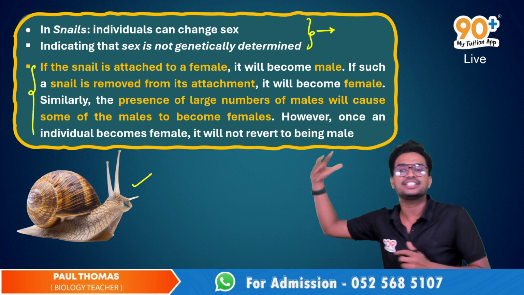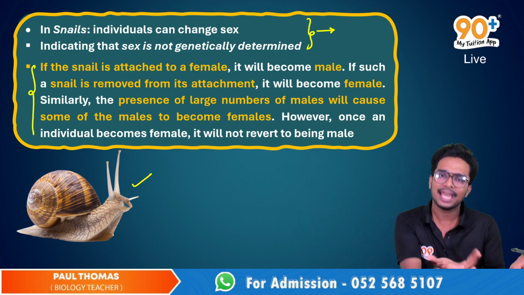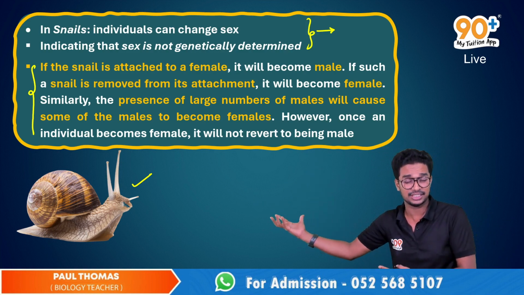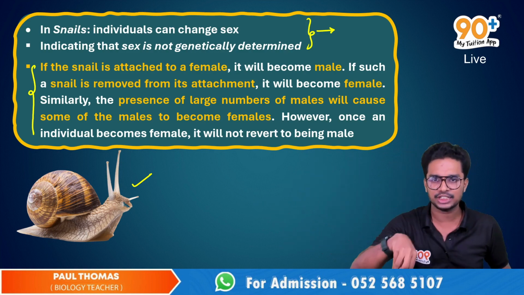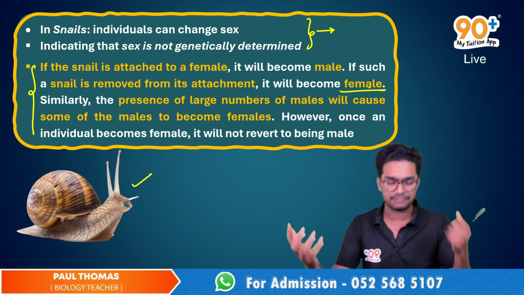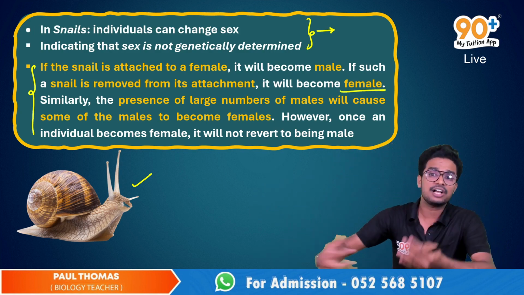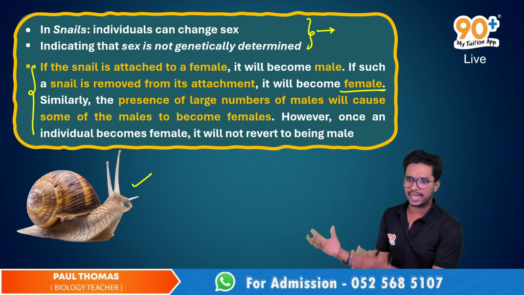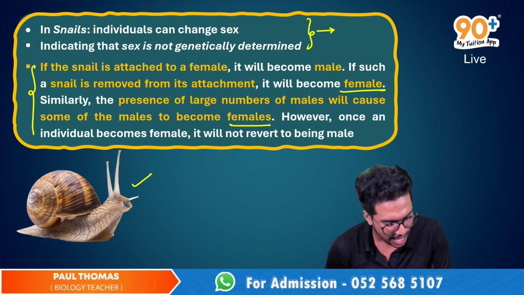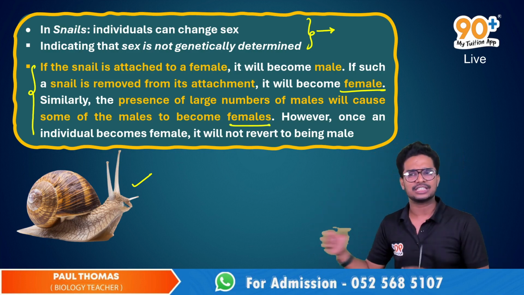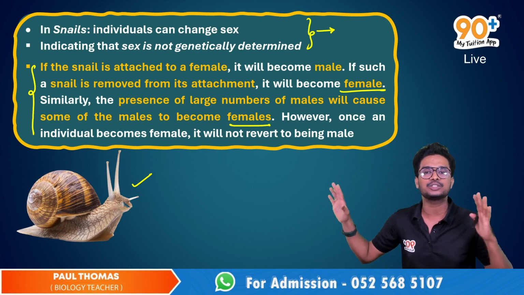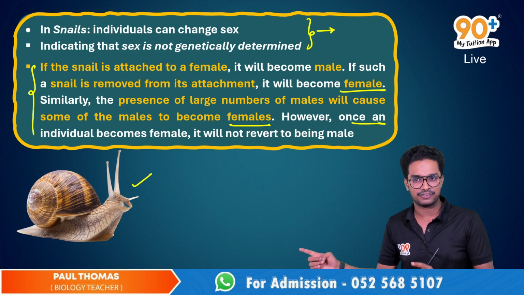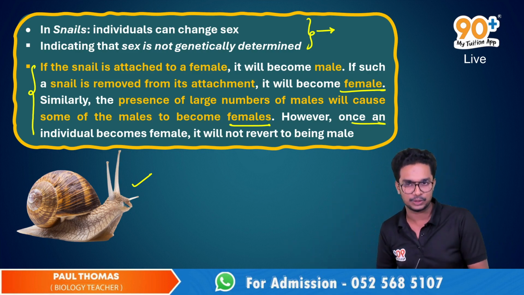If the snail is attached to a female, it will become a male. However, if such a snail is removed from its attachment, it will become a female. Similarly, the presence of a large number of males will also cause some of the males to become female snails. But once an individual becomes female, it will not revert to being male.